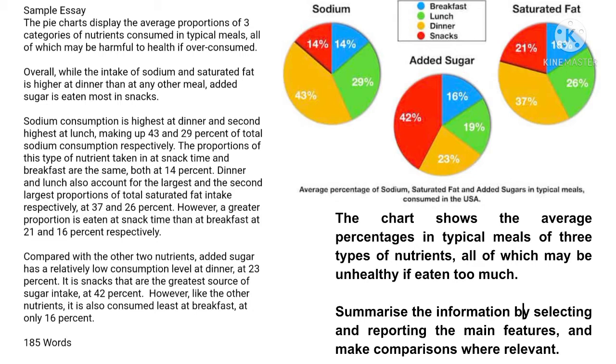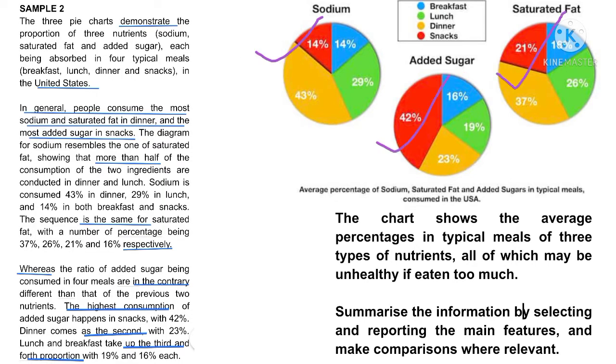185 words. Sample 2. The 3 pie charts demonstrate the proportion of 3 nutrients, sodium, saturated fat and added sugar, each being absorbed in 4 typical meals, breakfast, lunch, dinner, and snacks, in the United States. In general, people consume the most sodium and saturated fat at dinner, and the most added sugar in snacks. The diagram for sodium resembles the one for saturated fat, showing that more than half of the consumption of the two ingredients takes place at dinner and lunch.